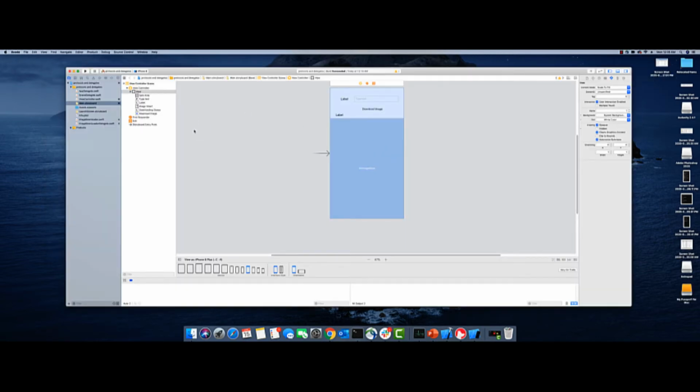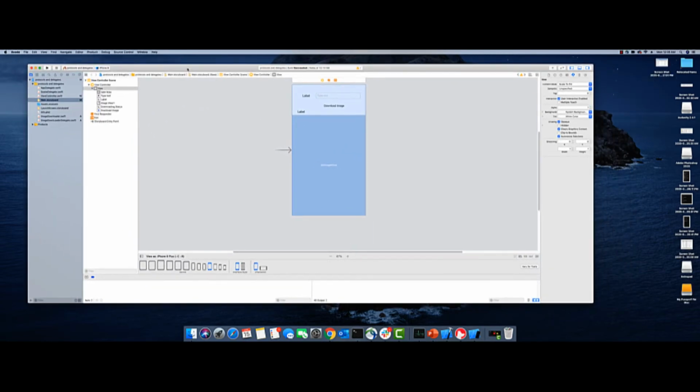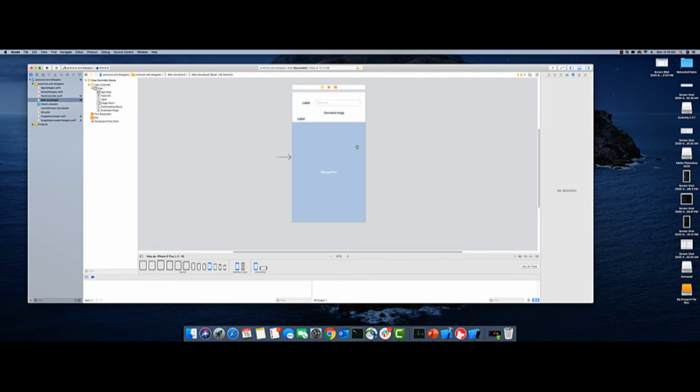So I've created a simple example to illustrate protocols and delegates. First, we'll talk about the challenge without protocols and delegates, and then I will show you how we can solve the problem with protocols and delegates. I've created a simple app where I have a label, a text box, and a button to download an image. After we download, the image will get displayed in the image view box, and the label indicates the status of downloading. Very simple.